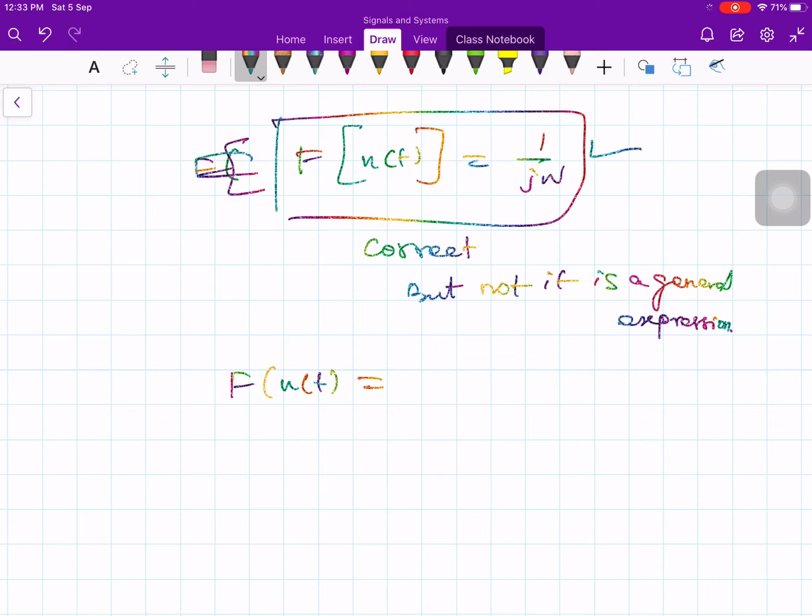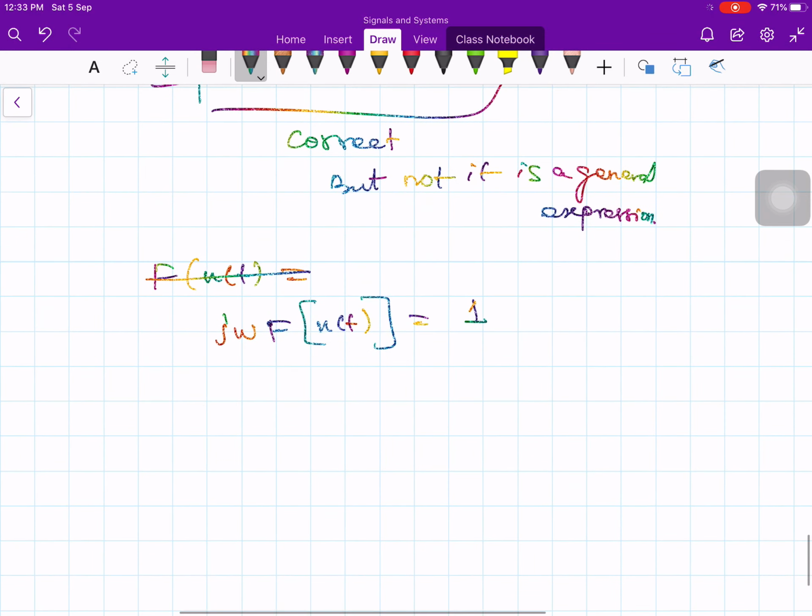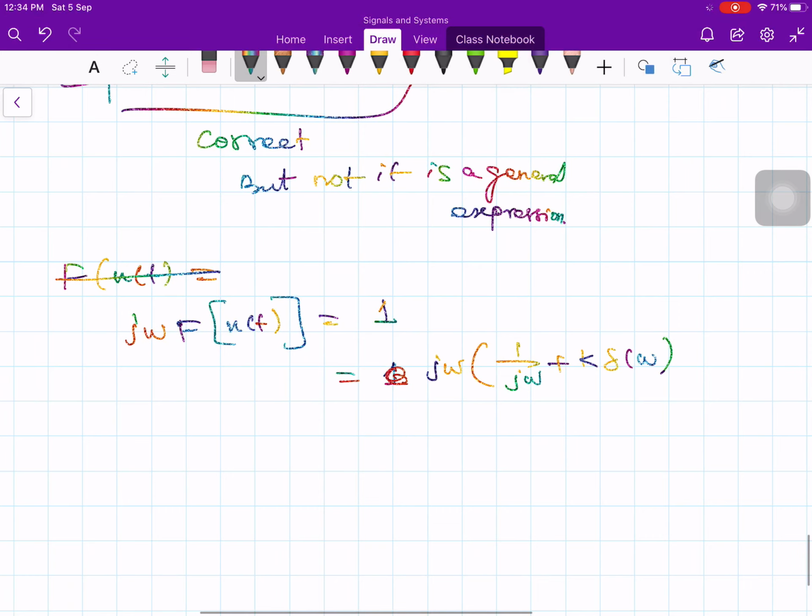See, initially you had j omega times Fourier transform of u of t, which is equal to 1 in the right hand side. Now what I am saying is, you replace this 1 by j omega times 1 over j omega plus k times del of omega. Okay. So now this we already proved, this 1 can be written like this.